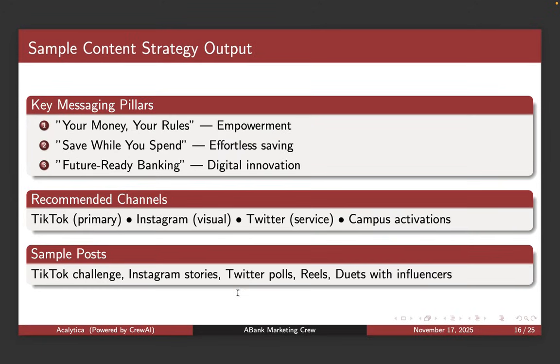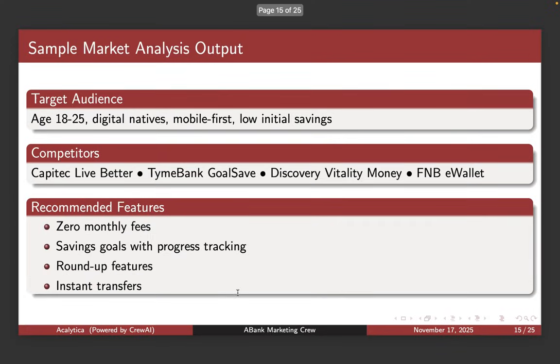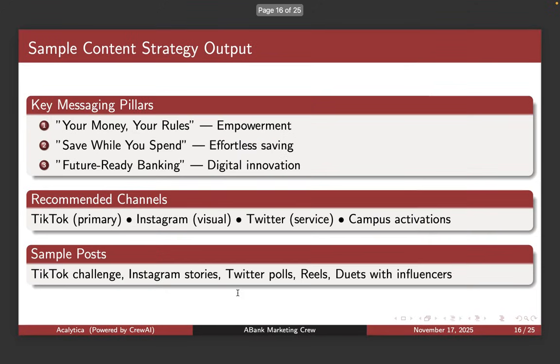And then for the content strategist, we'll have messaging pillars. You'd have 3, like we put out there, things like empowerment, effortless saving, and digital innovation. Obviously, this is speaking to the market analysis output.